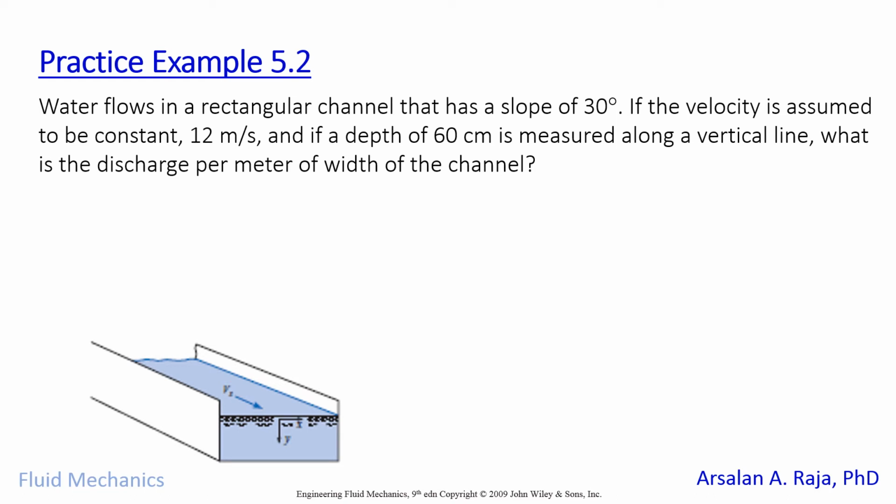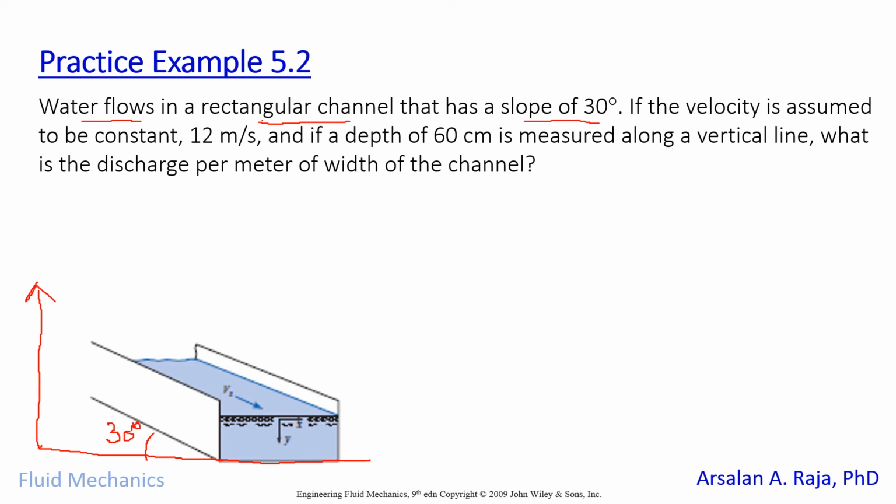Then if the fluid is flowing in a channel, if you see a rectangular channel is given, water flows in a rectangular channel that has a slope of 30 degrees. So now water is flowing at an angle of 30 degrees with the x-axis. If this is the x-axis and this is the y-axis, the angle is 30 degrees slope, right?